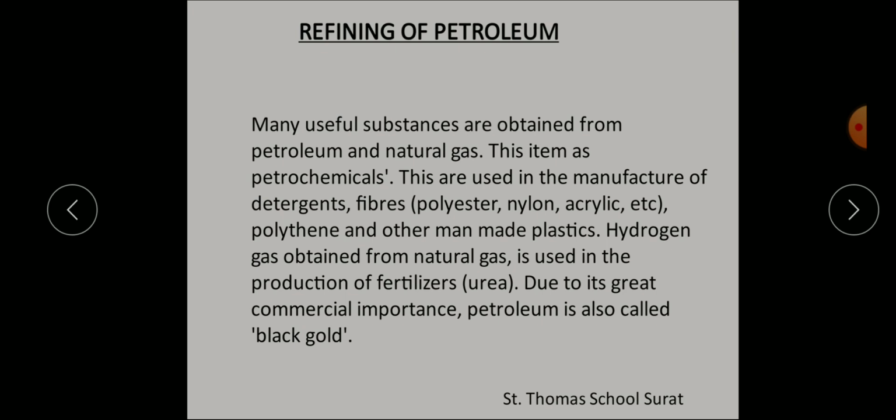These are used in the manufacture of detergents, fibers. We have studied this also in chapter number 3, synthetic fibers. What are they? Synthetic fibers and natural fibers. Synthetic fibers, which are they? Polyester, nylon, acrylic, etc. Then polythene and other man-made plastics. Hydrogen gas obtained from natural gas is used in the production of fertilizers, that is urea. Due to its great commercial importance, petroleum is also called black gold.